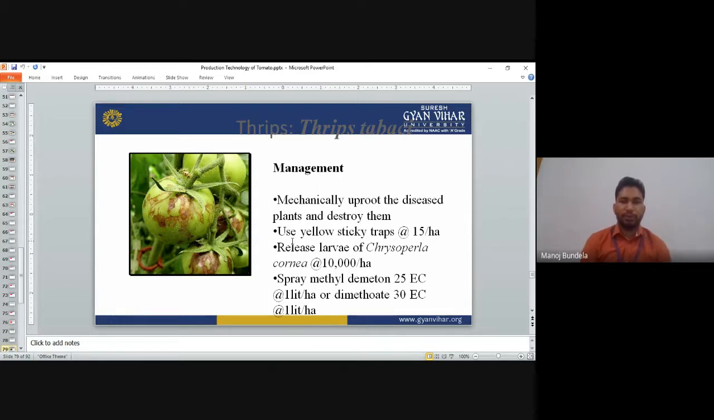So yellow sticky traps we can use, 15 traps per hectare. Release the larvae of Chrysoperla carnea, a predator we can use, 10,000 per hectare. Spray methyl demeton 25 EC at the rate of 1 liter per hectare or dimethoate 30 EC 1 liter per hectare, we can use to control the thrips.